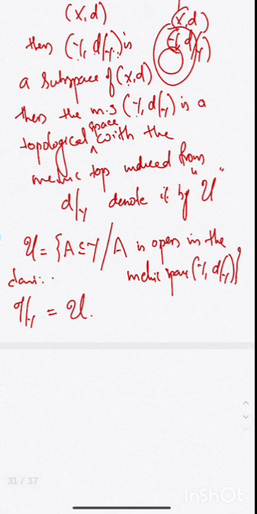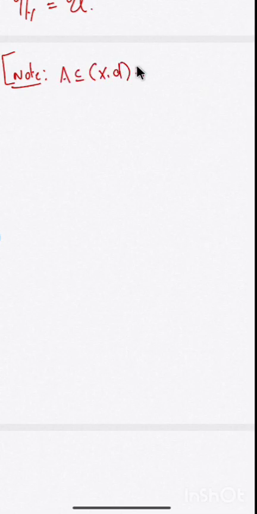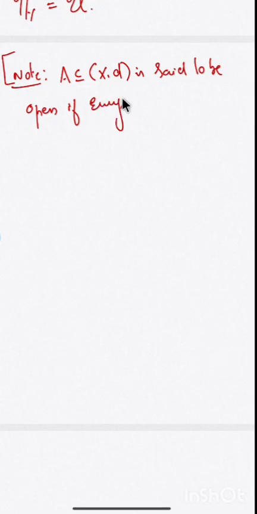Okay. Now, before proving this claim, when you say that a set is open in a metric space X, D, this is an extra fact you have to remember. A subset A of a metric space X, D is said to be open if every point of A is an interior point of A.